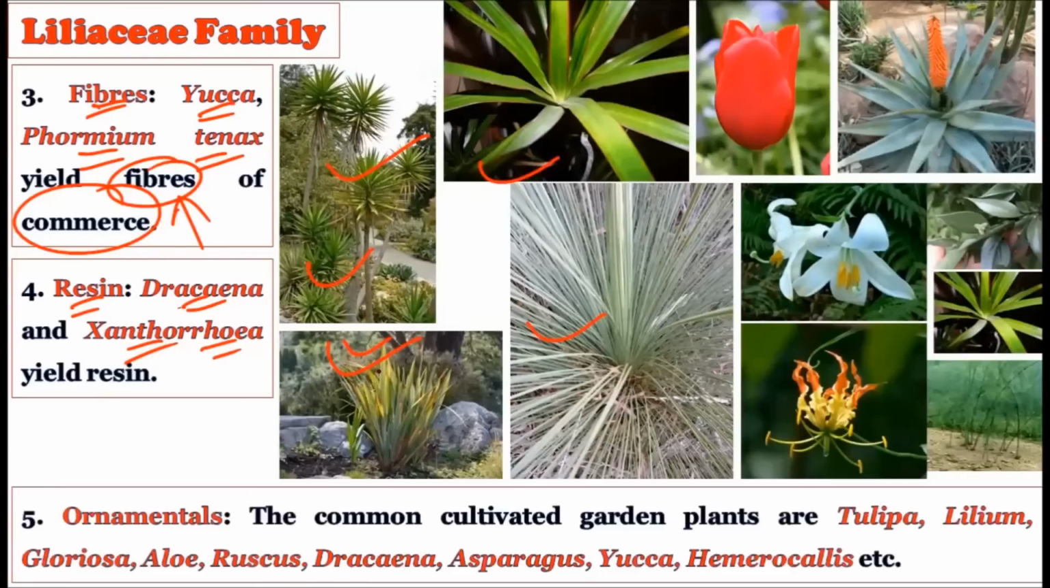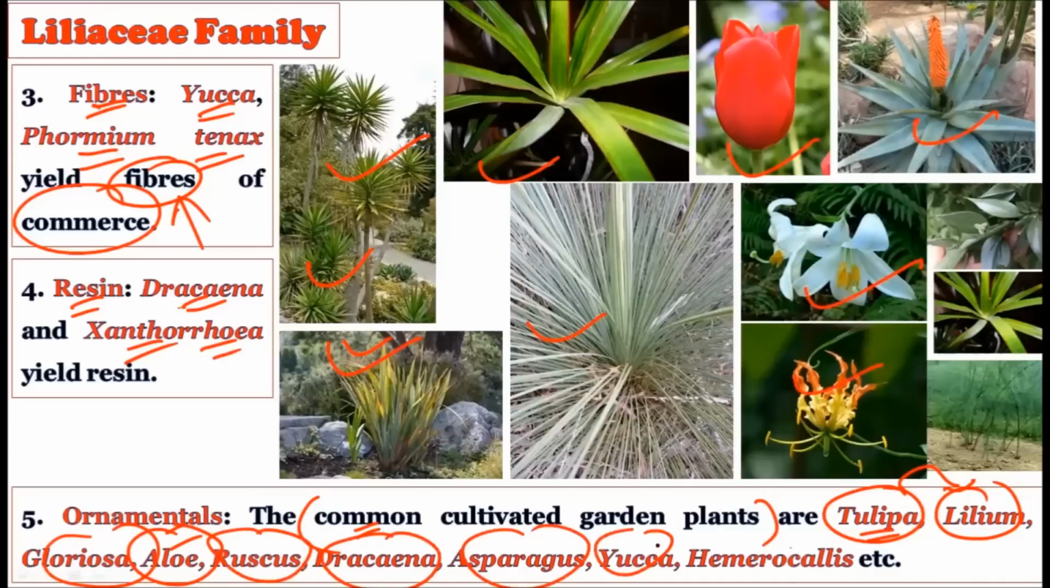Then there is ornamental importance as well for this Liliaceae family. This family shows some common cultivated garden plants. For example, the tulip, the very famous tulip. This tulip looks so beautiful that it is obviously placed in gardens. Then there is Lilium, then Gloriosa, then Aloe. See how beautiful they look. Ruscus, Dracaena, Asparagus, Yucca, and Hemerocallis. All these are ornamental plants which are useful to be cultivated in gardens so that they can look beautiful. So fiber importance, resin importance, and ornamental importance are also there for the Liliaceae plant family.